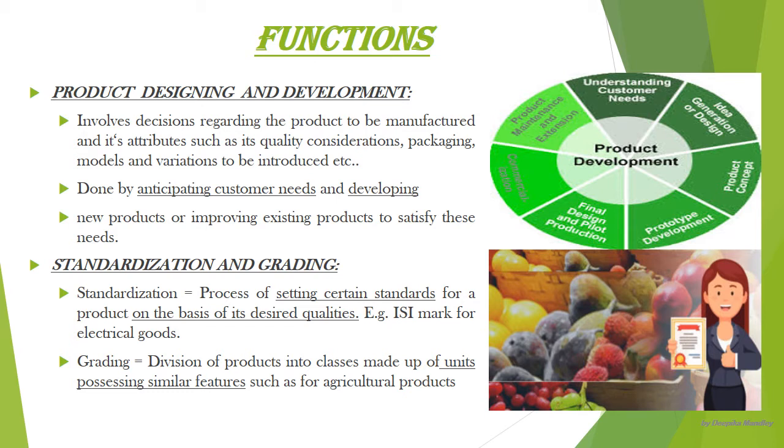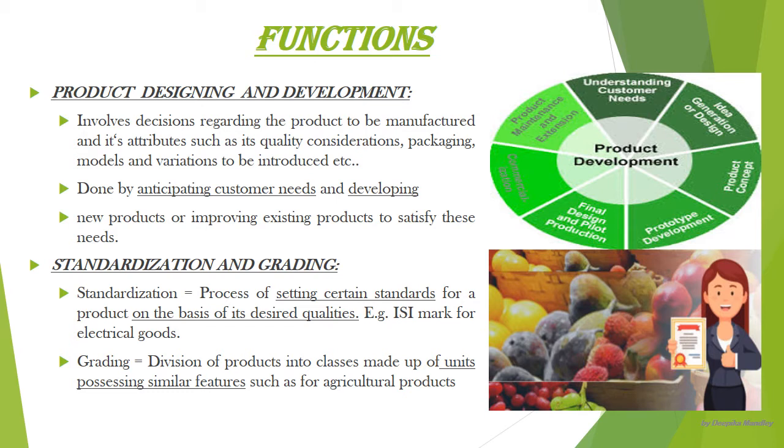And why does this standardization take place? So that we can achieve uniformity and consistency in the products. Now if we talk about the next term, that is grading. So basically grading means classifying or dividing the products, or let's say the division of products into classes made up of units possessing similar features, such as for agriculture products.